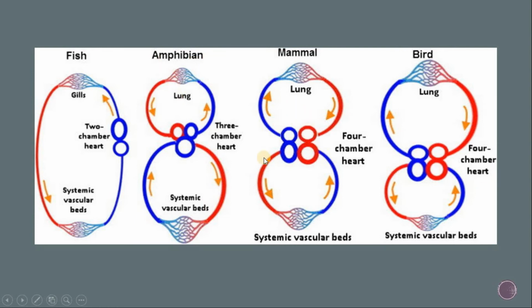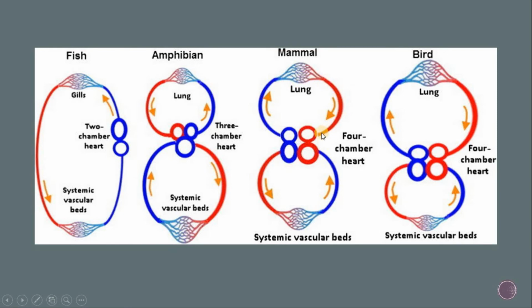In birds and mammals, there is a four chambered heart: right auricle, right ventricle, left auricle, and left ventricle. From the body, blood pours into the right auricle. From the right auricle, blood pours into the right ventricle. From the right ventricle, it pours into the lungs for purification.